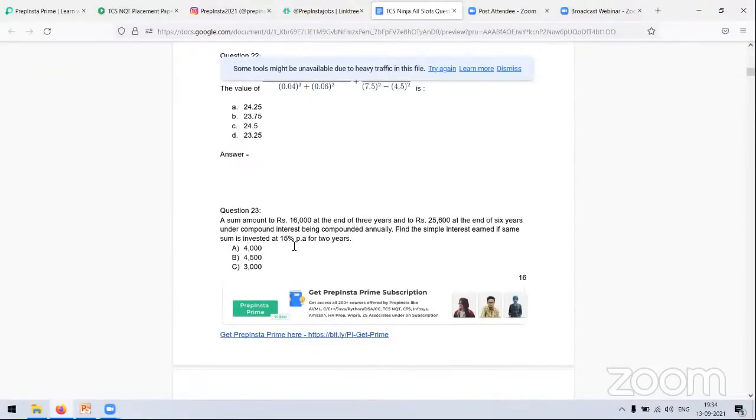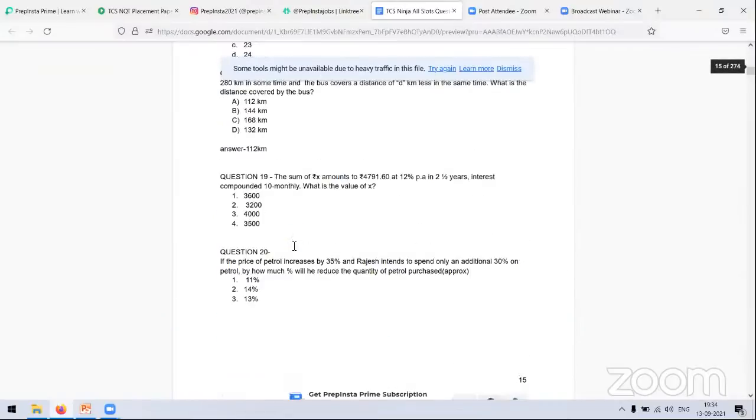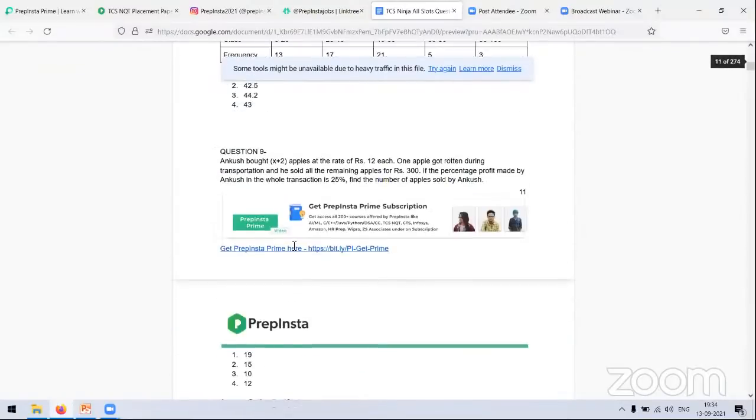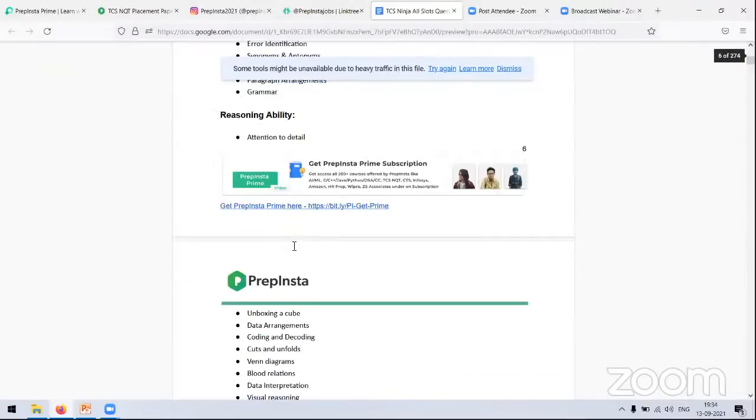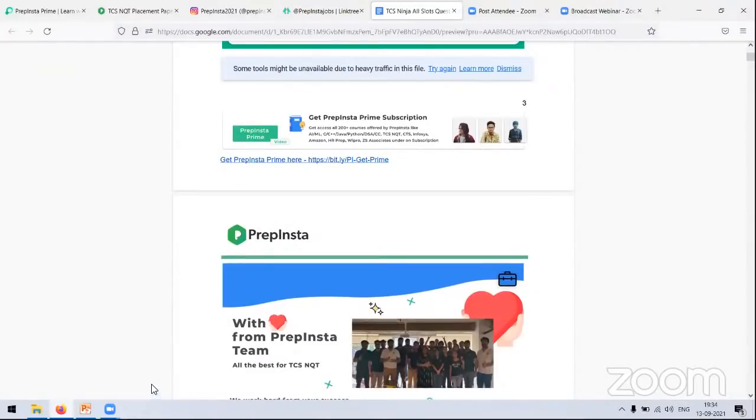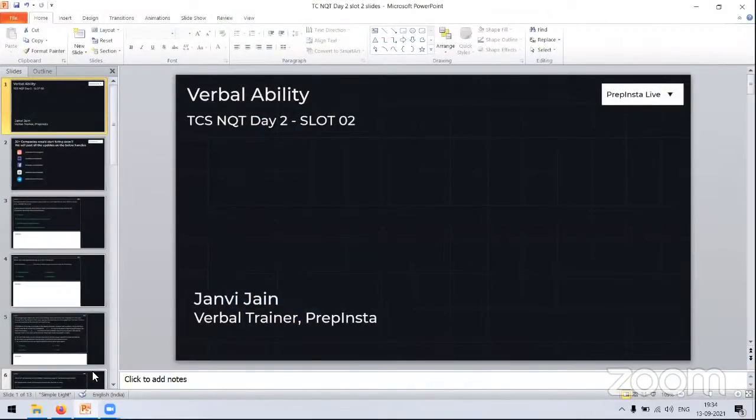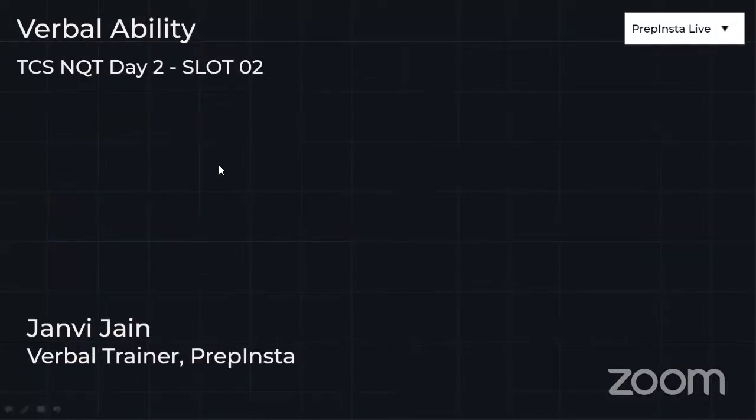Especially for verbal, I can guarantee you that you are going to get questions from error identification, fill in the blanks, cloze test, para jumbles, and reading comprehension. Those are the topics that you are going to stick to, and then added topics like formal, informal, etc. We are going to see all types of questions in the video itself. So yes, this is the PDF that we have for you. Let's get started with the questions first, and then we are going to move forward with the remaining presentations, whatever we have. All right, so let's start.